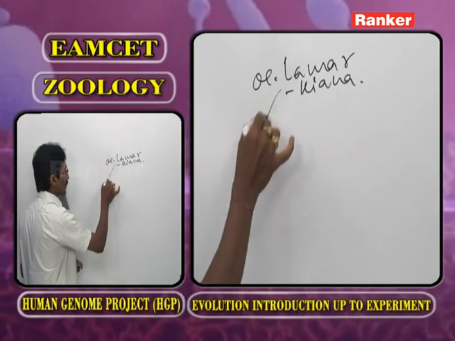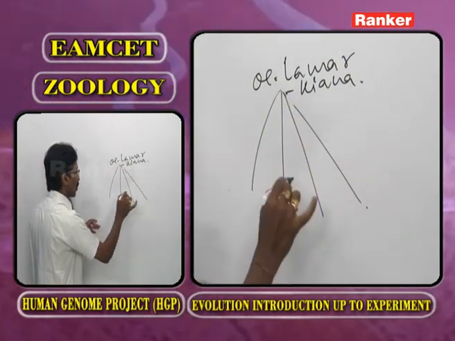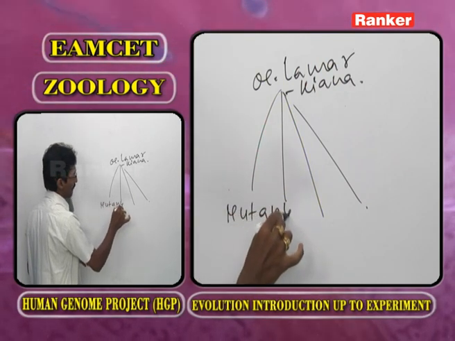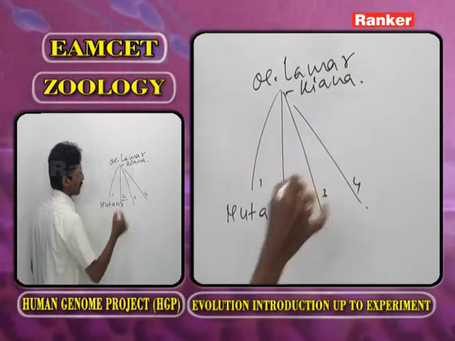From the Oenothera lamarckiana, suddenly 4 mutants were obtained. 1, 2, 3, 4.